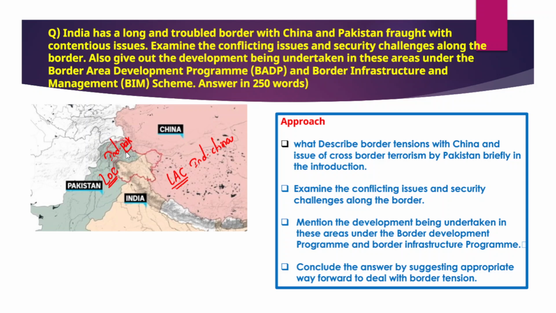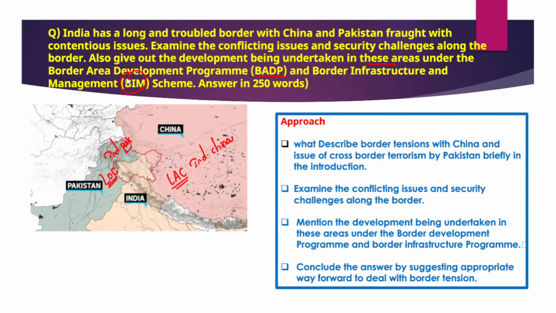Now in this context, examine the conflicting issues and security challenges along the border. What are the conflicting issues and the security challenges that we have been facing along the border, and also give out the development being undertaken in these areas under the Border Area Development Program and Border Infrastructure Management Scheme. So this is also a very lengthy question, and it requires a comprehensive answer.